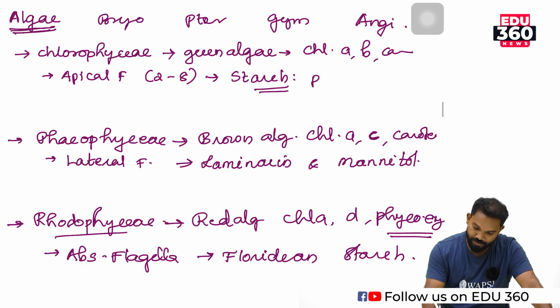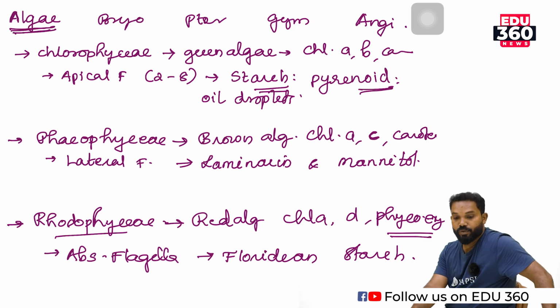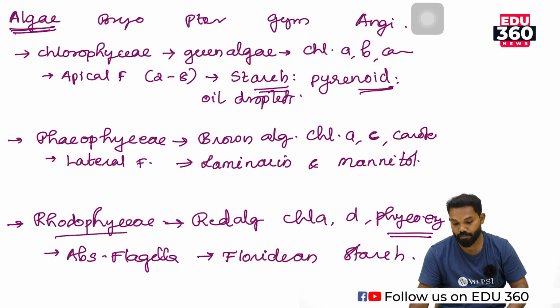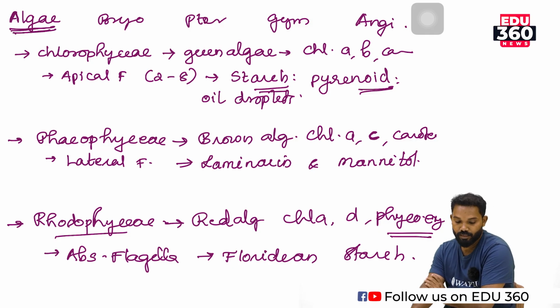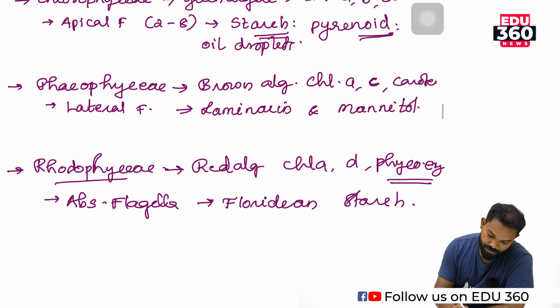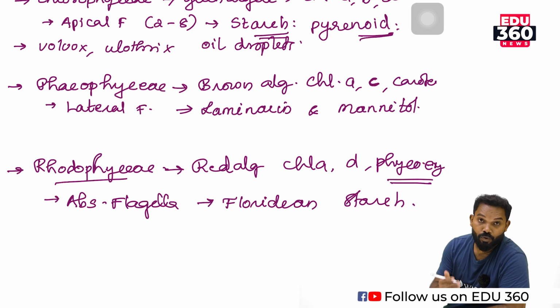Then in many of the Chlorophycean members, there is a structure which is known as pyrenoid. There is a central starch, and oil droplets are also the reserve food material. So the pyrenoid is a central starch and peripheral protein. That structure is seen in members of the Chlorophyceae. One example of a Chlorophycean member is Volvox, Ulothrix, etc. Brown algae like